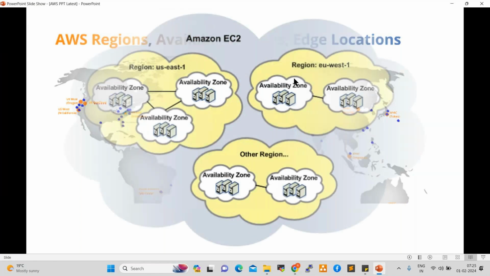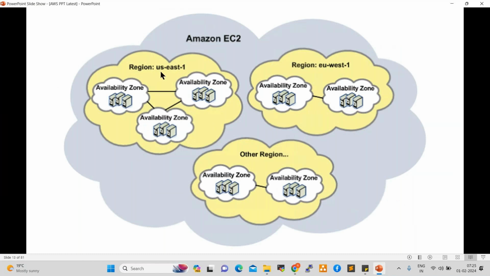See here, this is the US East 1 region. This is a region, the entire thing. Under this we have zones, availability zones. It can be three zones, two zones or four zones. In the Mumbai region we have four zones: Chennai, Bangalore, Hyderabad, Kolkata.